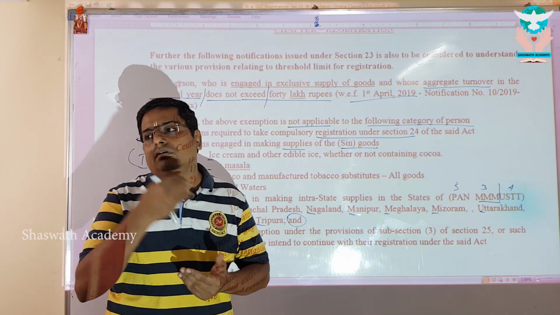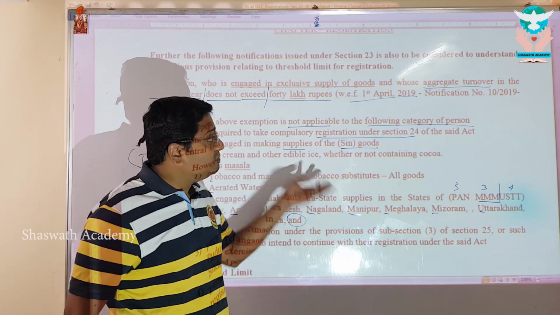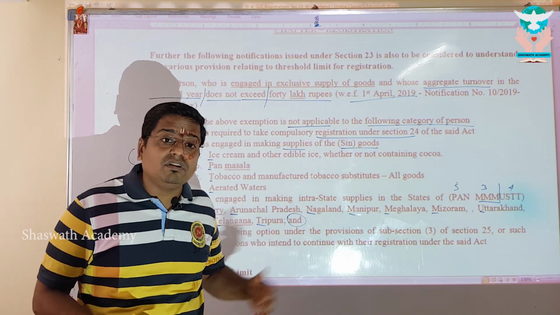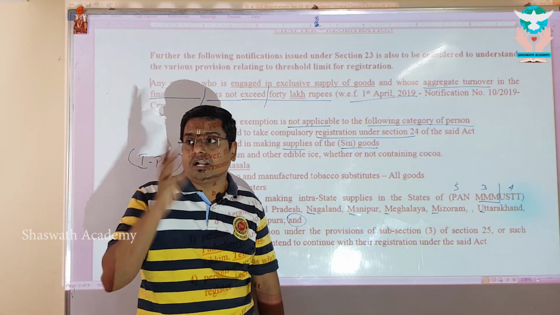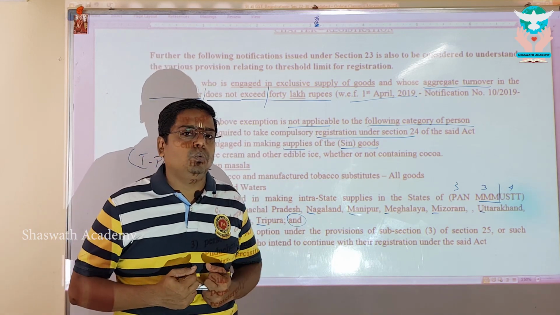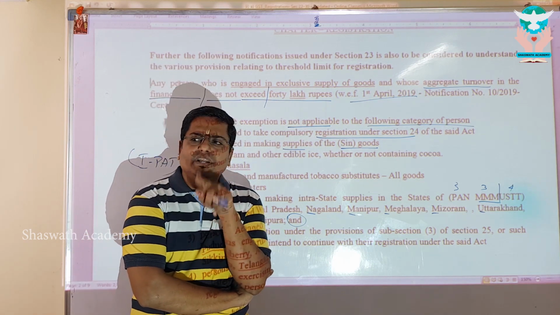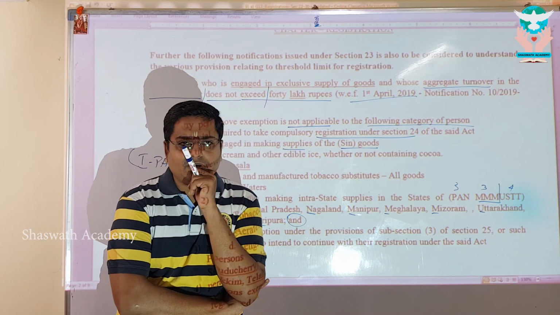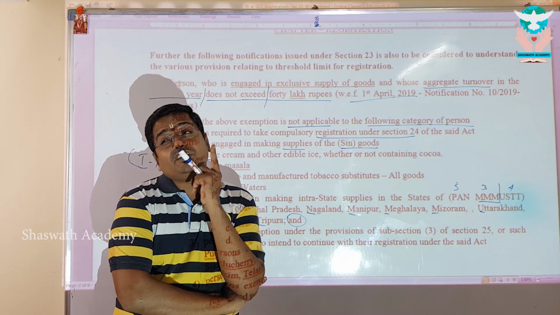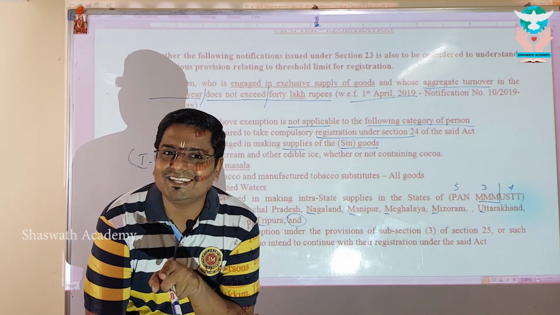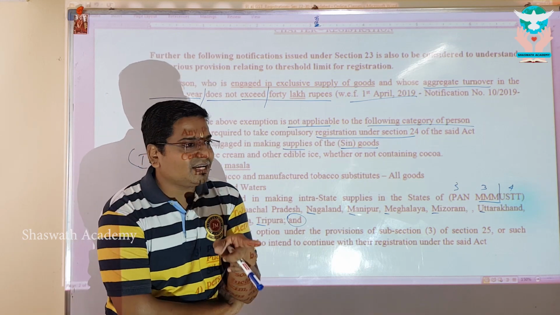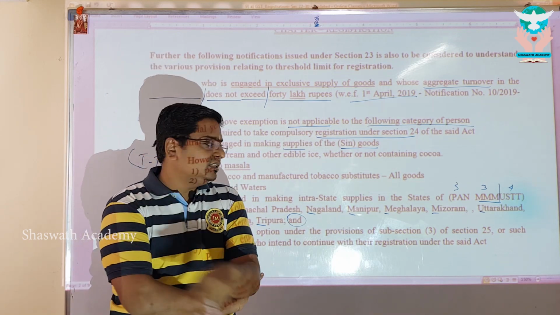But what happened later on? I didn't cross. And subsequent to that, on 1/4/2019, this notification comes and says up to 40 lakhs you are not required. Wow, that's excellent. Now this man will think, even if I do 7 lakhs, I will be crossing only 22 lakhs. Why should I keep my registration? Can I cancel my registration? You might think so, right?